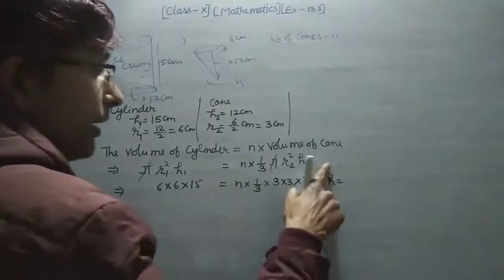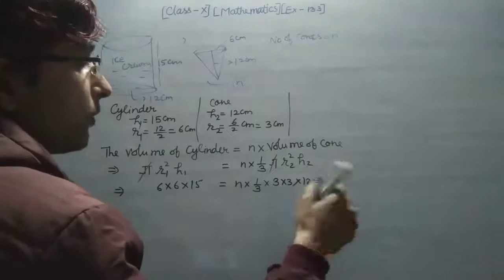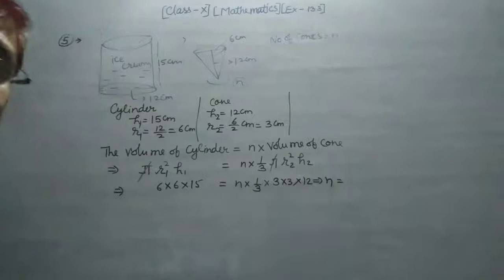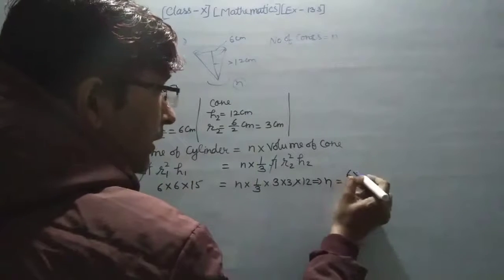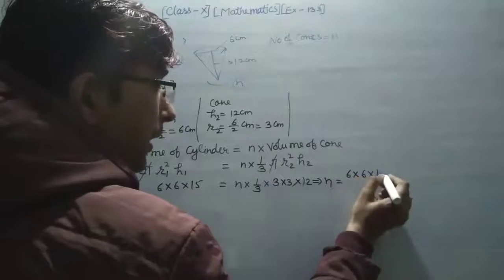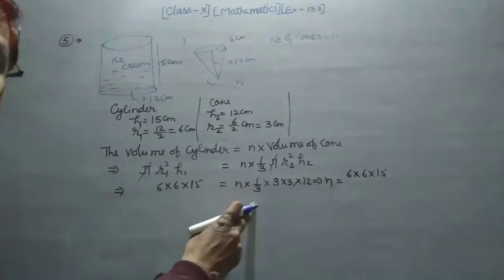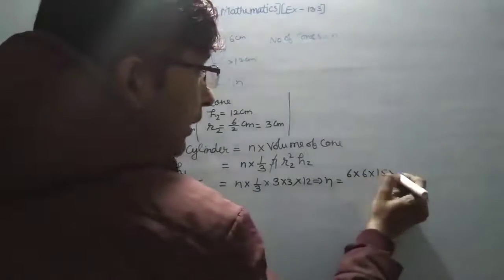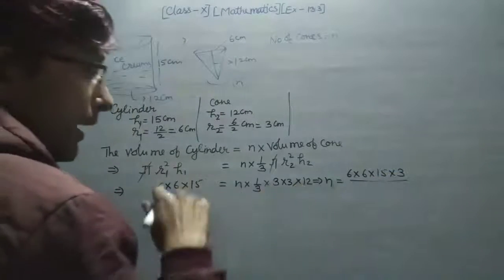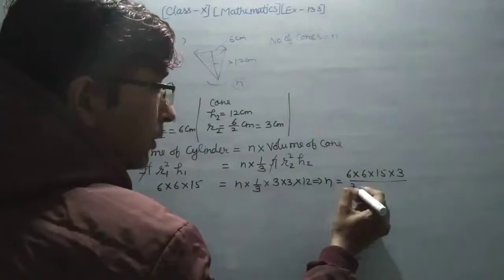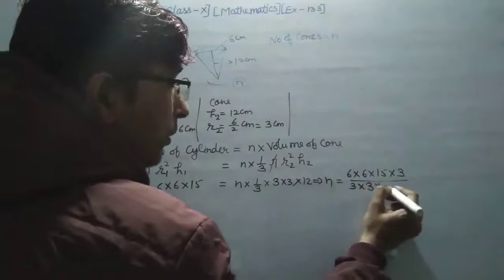That value is n, because we have to find the value of n here. Now this value is going there, so it is converted to 6 into 6 into 15, and this value is in the form of divide, so it is converted into multiply and the other goes there as divide. So 3 into 12.